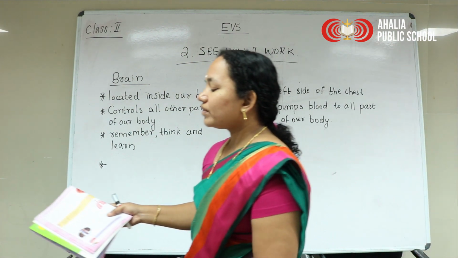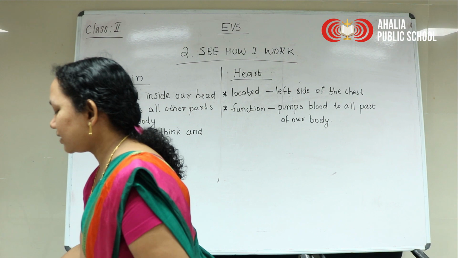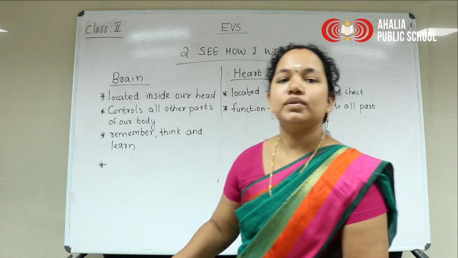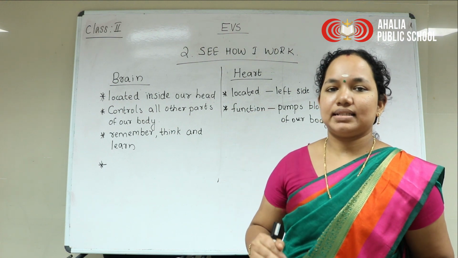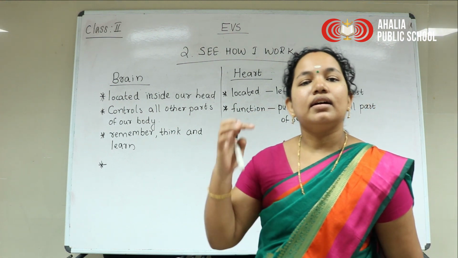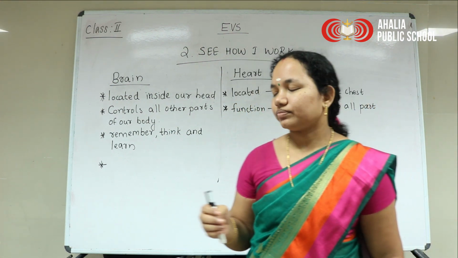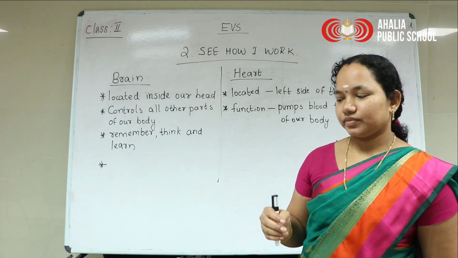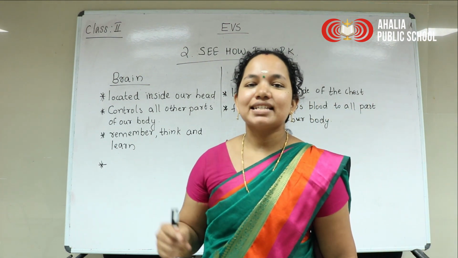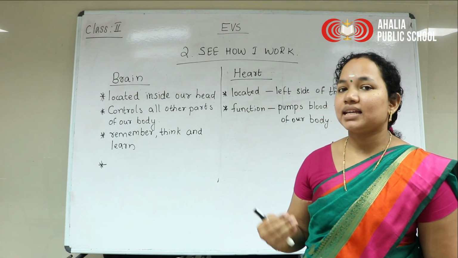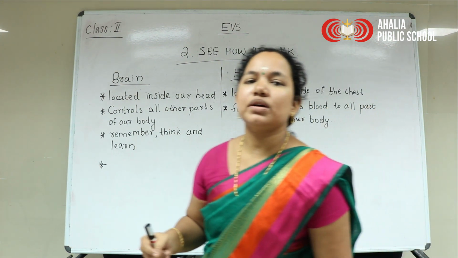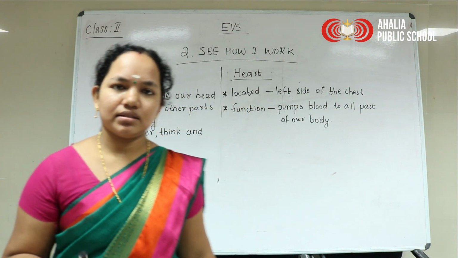And children, how can we take care of this heart? By doing light exercise and also eating healthy food. Healthy food means what? Pizza, burger, are all these healthy food?